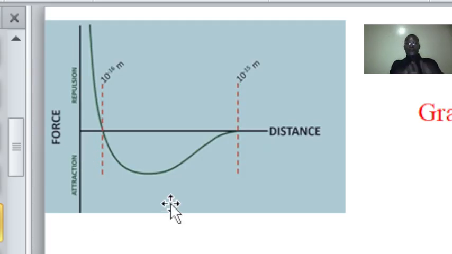Now, fundamentally, this is what composes the strong force, and how the strong force influences the fundamental makeup of an atom. Now, in our next class, we look forward to discussing the weak force and how the weak force is able to stabilize an element. See you in our next class, and have a nice time.